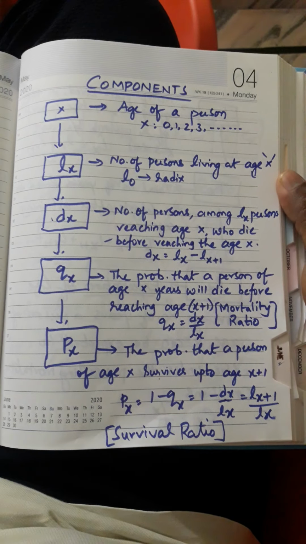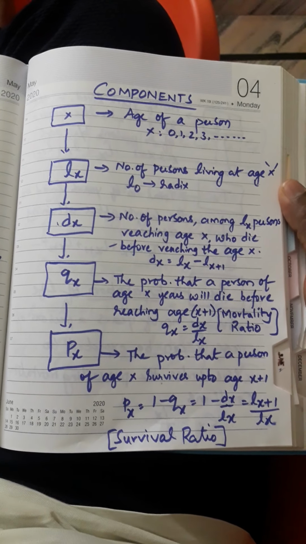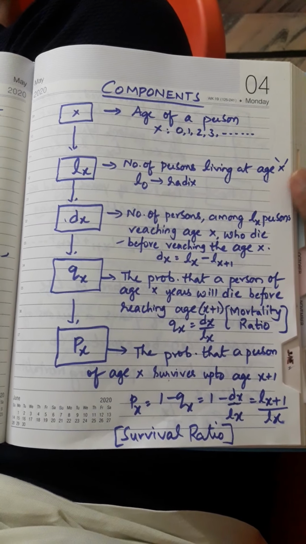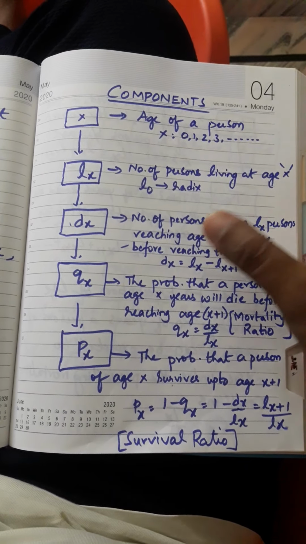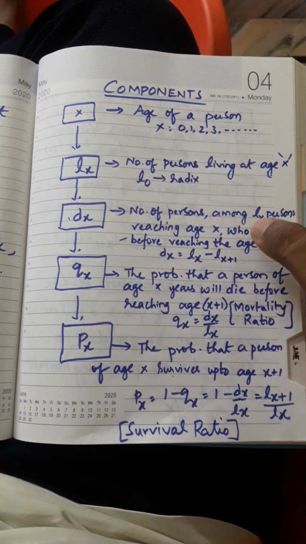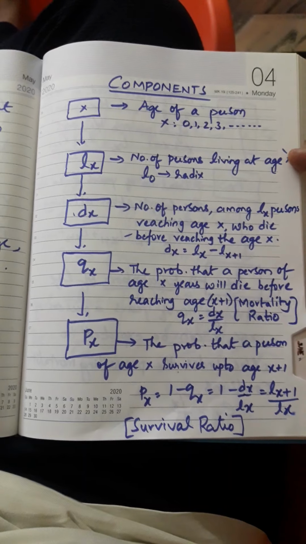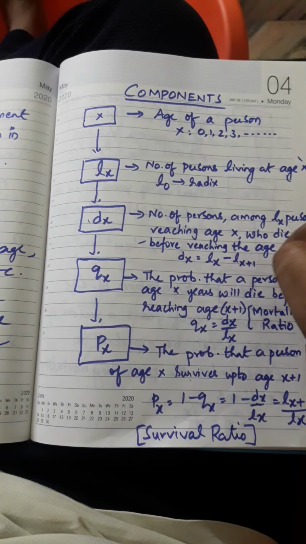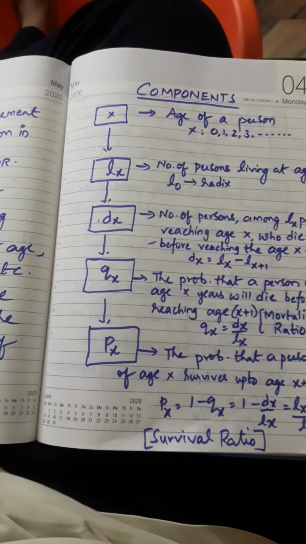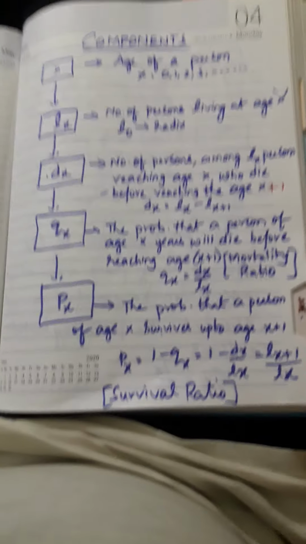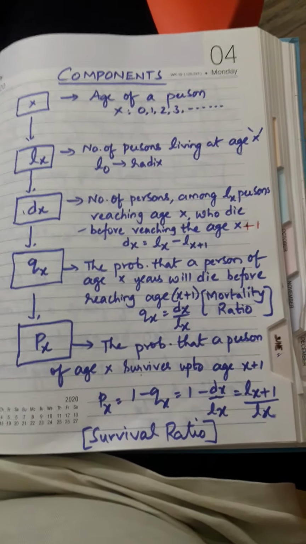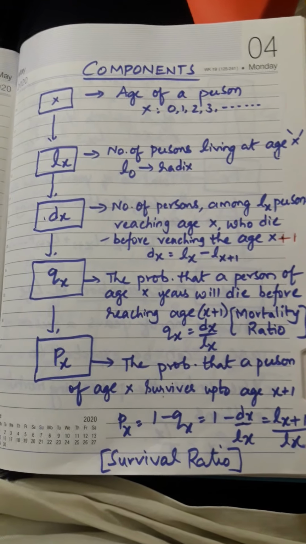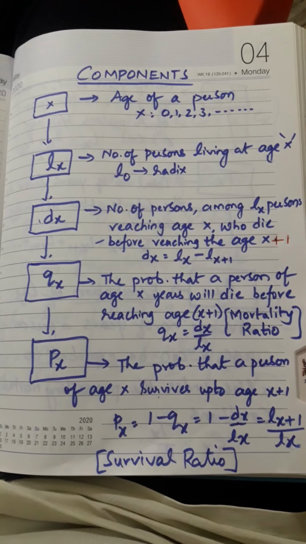Next, you got my point, x age of a person and small lx, number of persons living at age x. Next one, dx, the third component, number of persons among lx persons reaching age x who die before reaching the age x plus 1. So number of persons among lx persons reaching age x who die before reaching the age x plus 1.